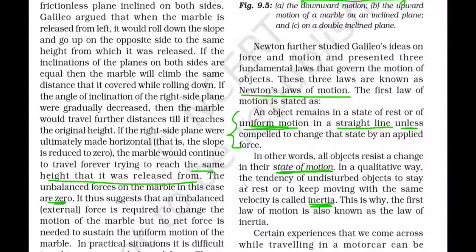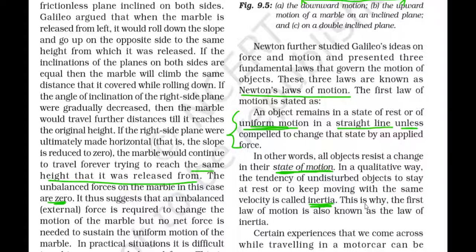In a qualitative way, the tendency of an undisturbed object to stay at rest or to keep moving with the same velocity is called inertia. So inertia is the property of an object by virtue of which it will try to remain in its state of motion. If an object is moving, it will keep on moving. If an object is at rest, it will try to be in rest position. So this property of the object is known as inertia.